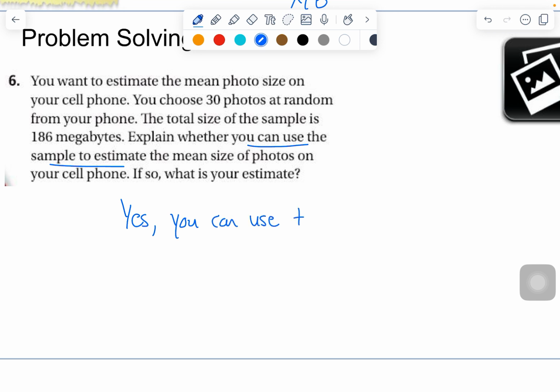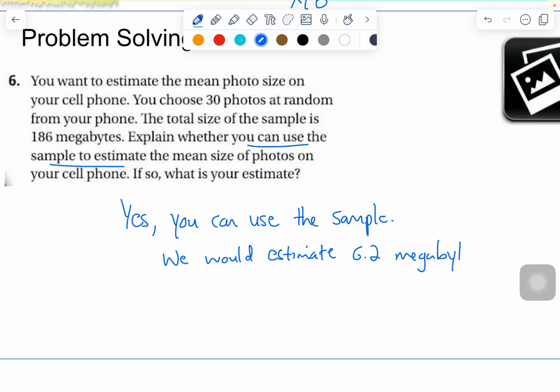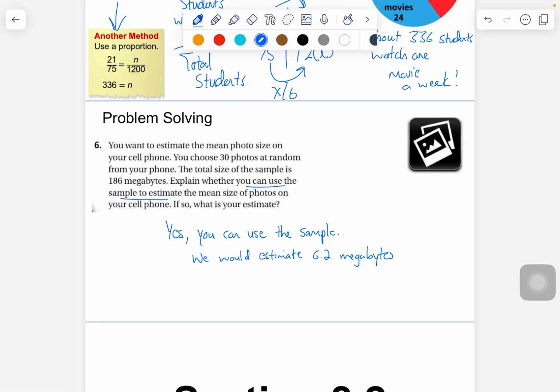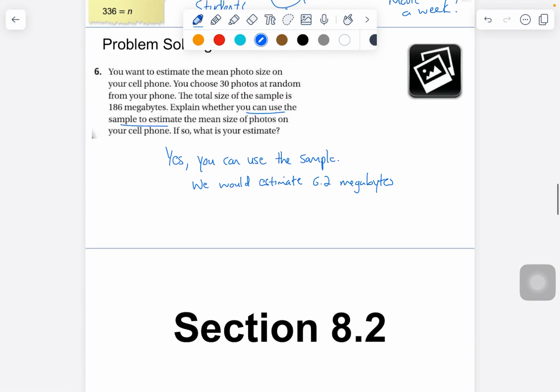It's big enough, and it's random. And we would estimate 6.2 megabytes. Again, not going to go over how we solved that one. If you got it, great. If not, maybe put a star next to it and remind yourselves to ask me a question about it when I get back.